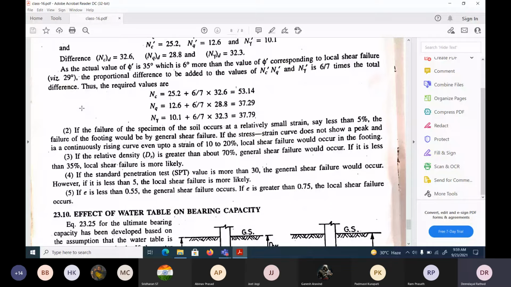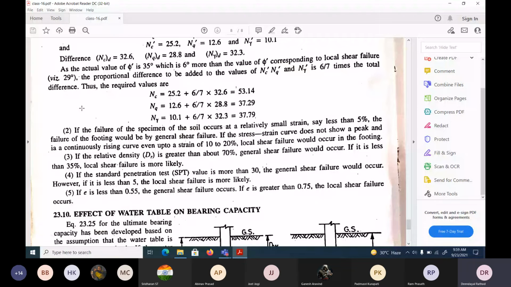If the relative density is greater than 70%, meaning dense or very dense soil, general shear failure would occur. If it is less than 35%, local shear failure will mostly occur. If the SPT value is more than 30, general shear failure will occur. If the SPT value is less than 5, local shear failure will occur.